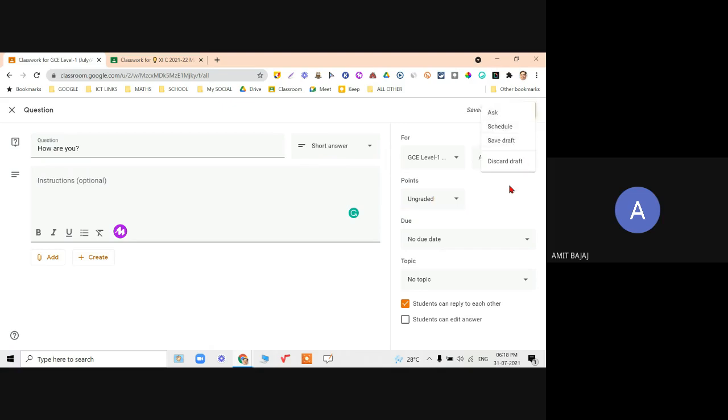Again, same options here. So if there is a class going on and there is a question I want to ask my students, I can directly click on this ask, and it will be available on my stream as a student, and students can answer this question. So check it out. At the bottom right hand side, students can reply to each other, and students can edit their answer. Now you have to decide whether you want to check this or not. This is all your wish, right? So students can reply to each other, will give some other option.